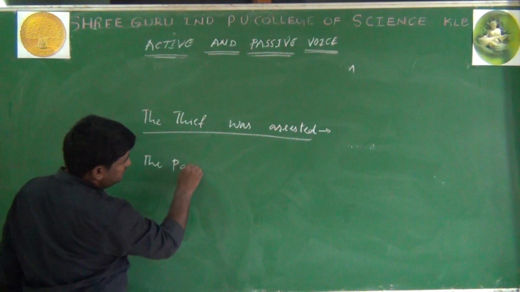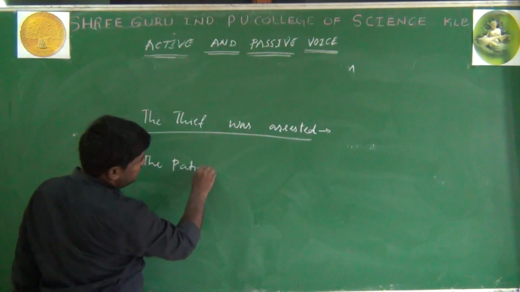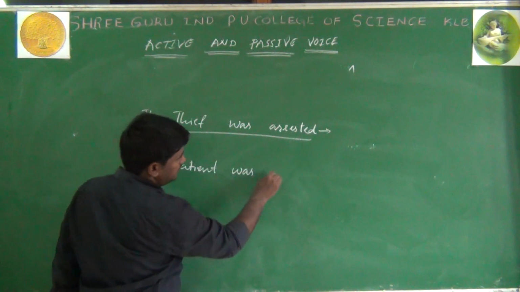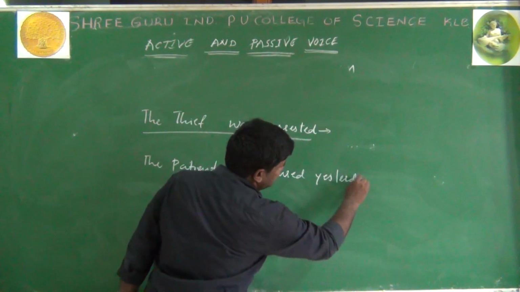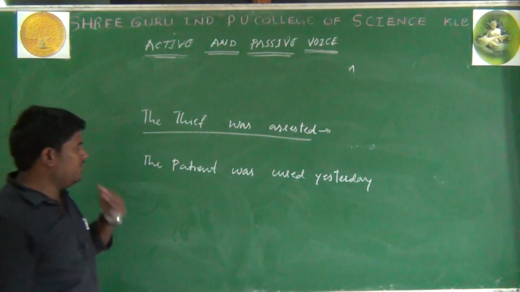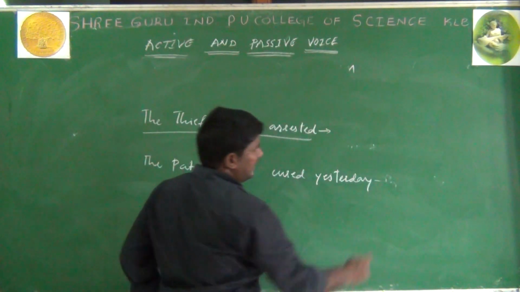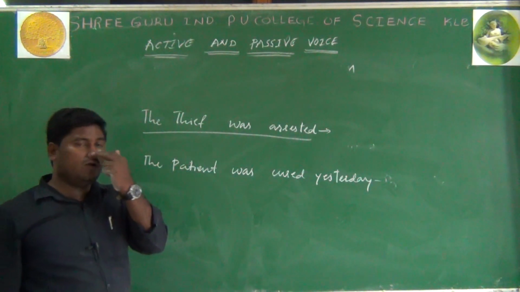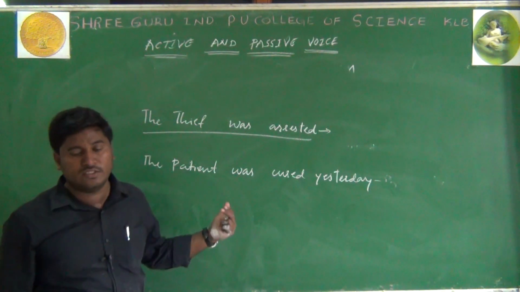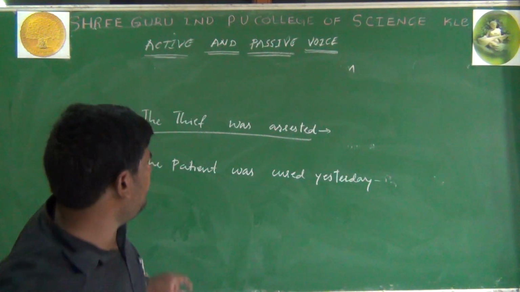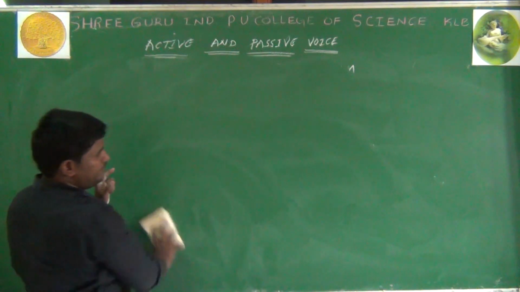Or for example, the patient was cured yesterday. When you see the patient was cured yesterday, obviously by a doctor. So the agents are well known and understood. At that time we need not use agents. So now these are the rules of changing a sentence from active into passive voice.